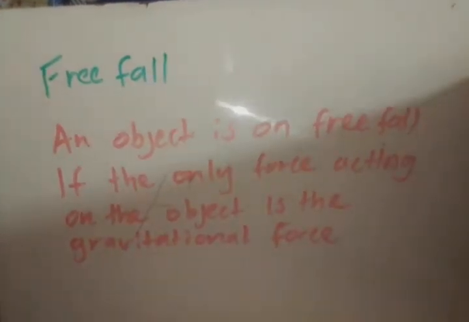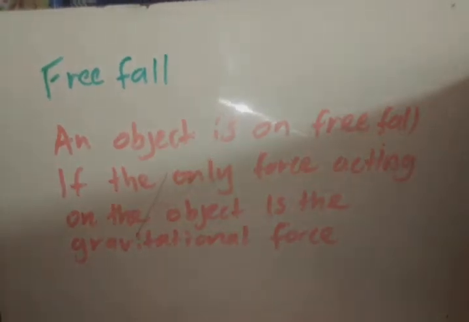So you can also say it this way. You can say an object is in free fall if the only force acting on the object is the gravitational force. So this is all. It's quite easy to define it. So when an object is in free fall, let's just say an object is in free fall, there is what you call acceleration due to gravity.